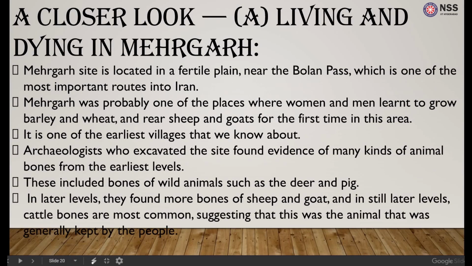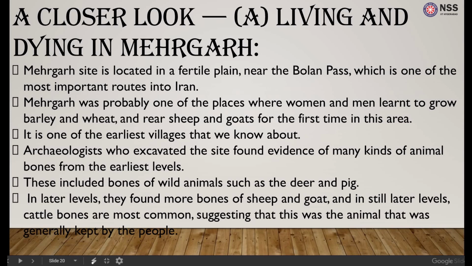Now we have a case study of a site near the Bolan Pass, one of the most important routes into Iran. This place is called the Mehrgarh site. Mehrgarh was probably one of the places where men and women learned to grow barley and wheat and rear sheep and goats for the first time.